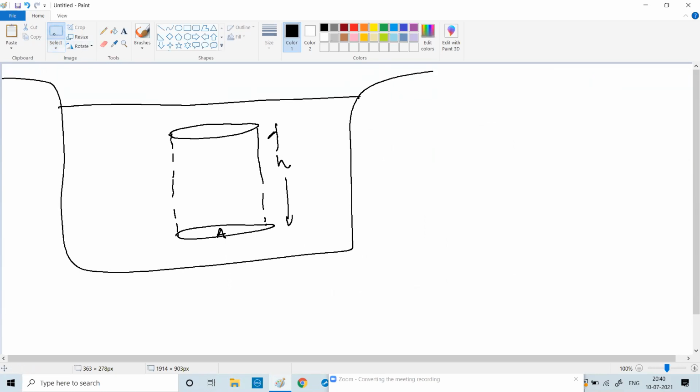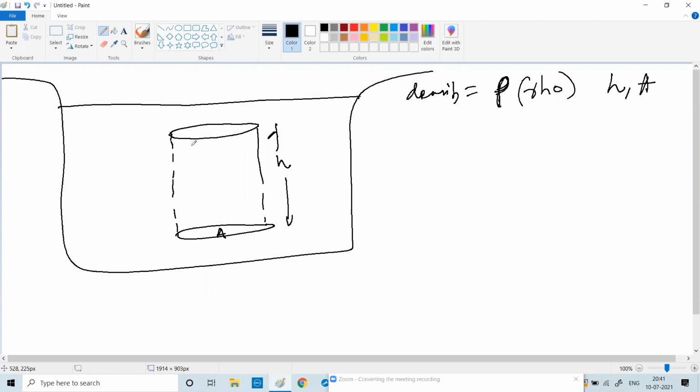So a vessel is filled with a liquid, and we have to calculate the pressure exerted by an imaginary cylinder of cross section area inside the container. How much pressure does this cylinder exert on this area? So we are taking the density of the fluid to be rho, R-H-O, the height to be h and the area to be a. The liquid column exerts a force F equal to mg, which is its weight.